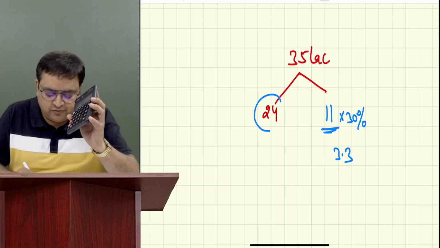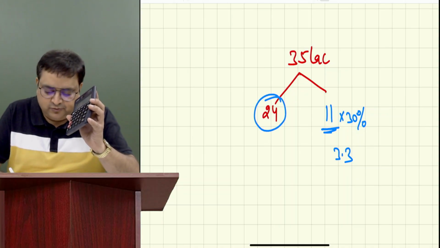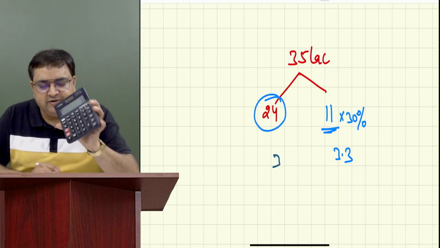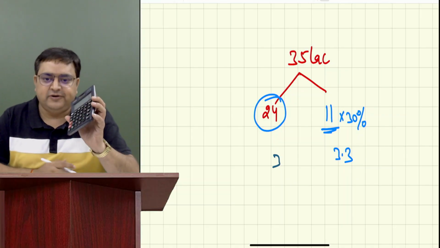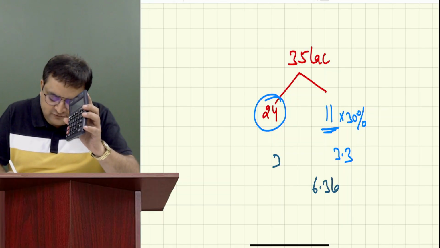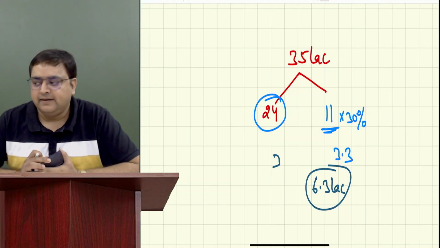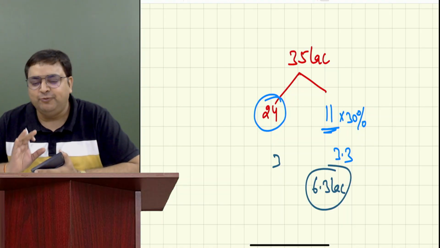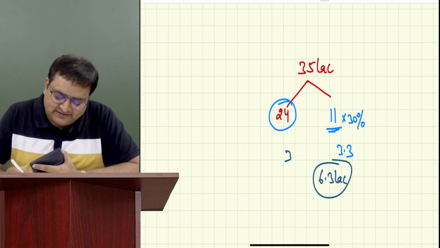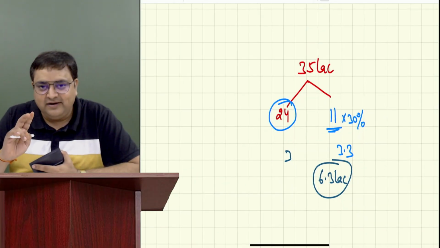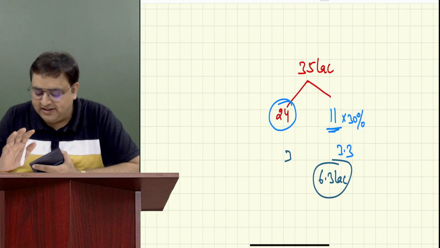And how much is the tax on 24? 3. So on this 3.3, whatever you are seeing right now, just add plus 3 lakh, is equal to 6.3 lakh. Have you all understood now or not? Yes, sir. Everybody has understood it or not? Yes, sir. Okay. Now in 5 seconds you have to give me the answer.